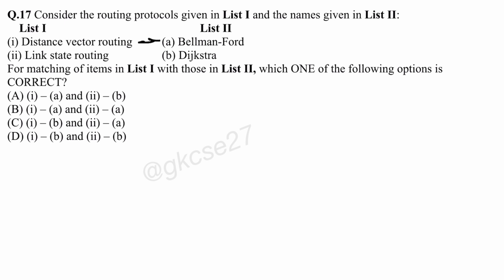So distance vector routing will be Bellman-Ford, and what happens in link state routing, like OSPF, and distance vector like RIP. So in the case of OSPF, the shortest path is based on the Dijkstra algorithm, which computes the shortest path from a source node to all other nodes in a graph using a more global view of the network. Okay, so link state routing will be Dijkstra and distance vector routing will be Bellman-Ford. So in case of Bellman-Ford, it will iteratively update the distance vector.